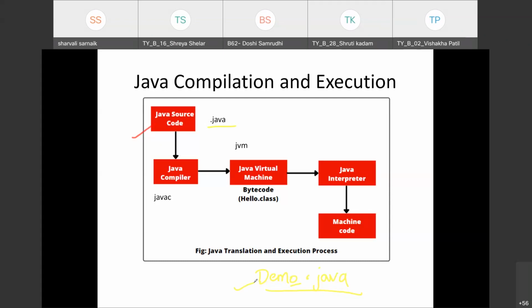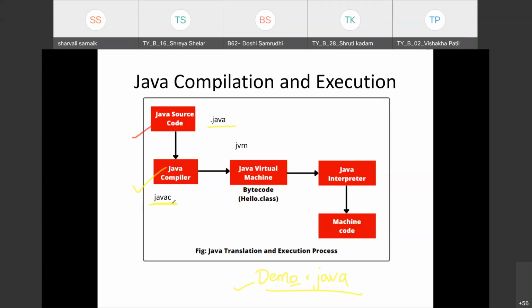Once you are done with the source code and save it, the next part is to compile the code. Now, how do we compile the code? To compile the code, we have the javac compiler. Javac is the compiler that helps to compile a program in the Java language.